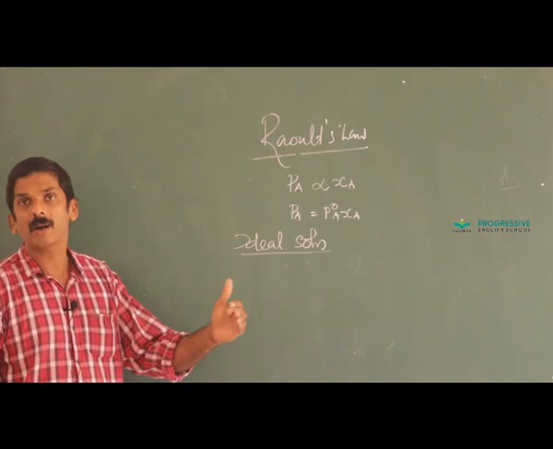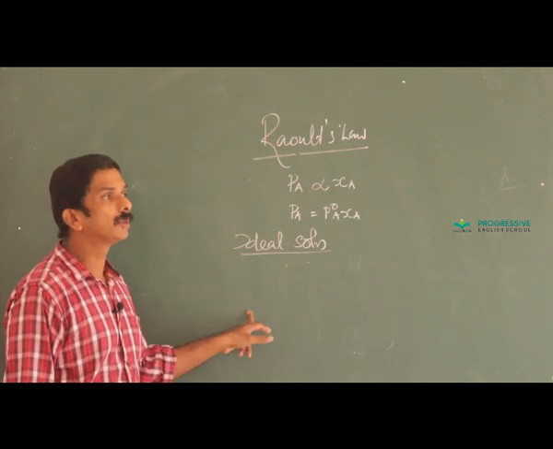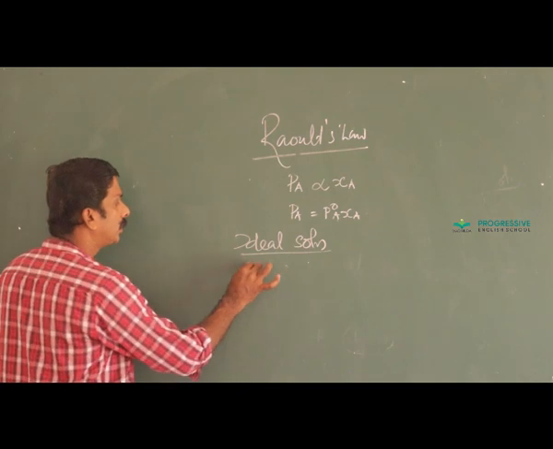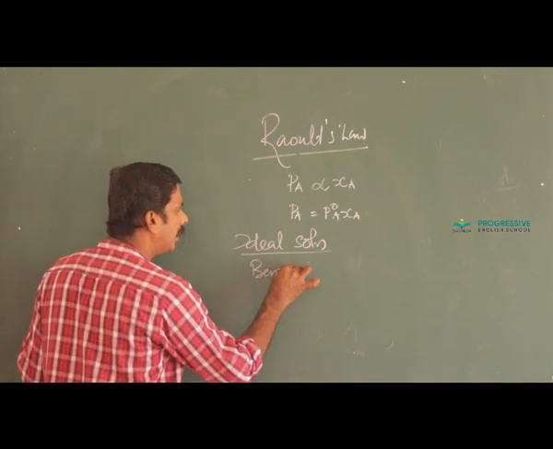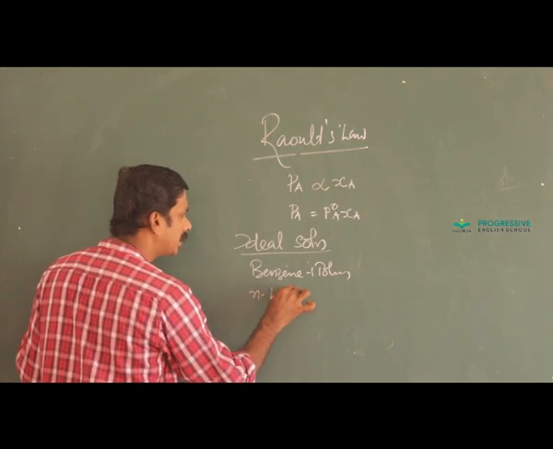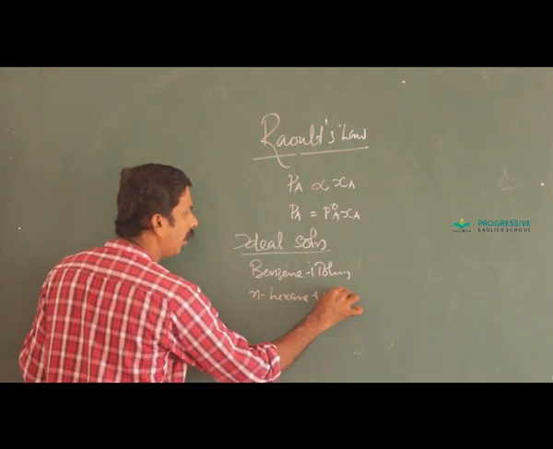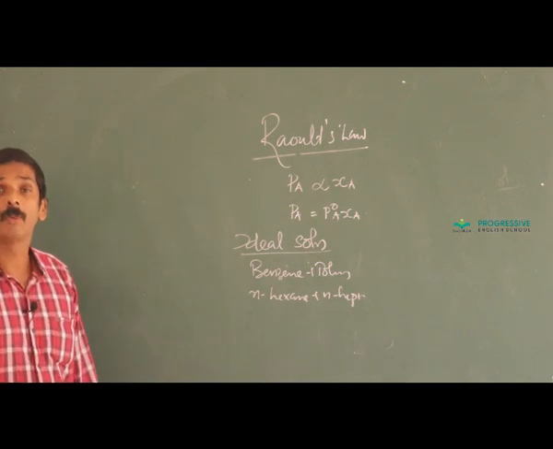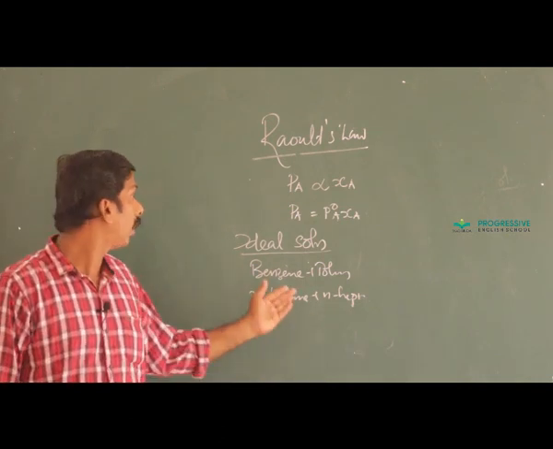Examples of ideal solutions are benzene-toluene mixture, normal hexane-normal heptane mixture, and ethyl chloride-ethyl bromide mixture.